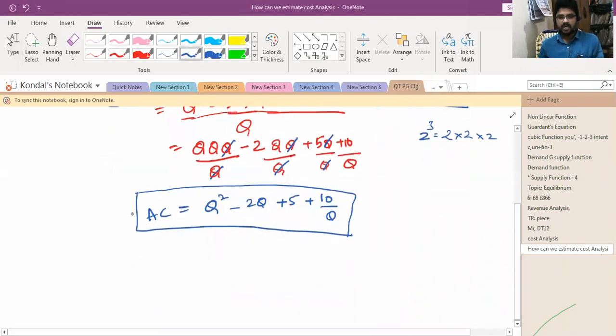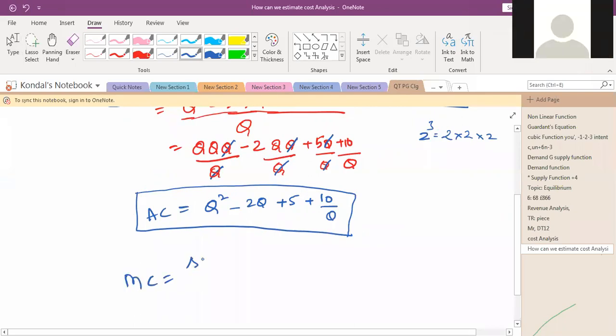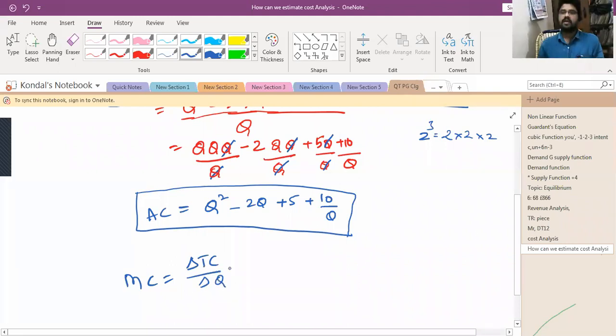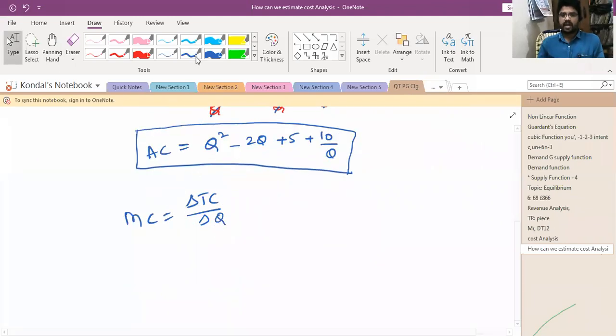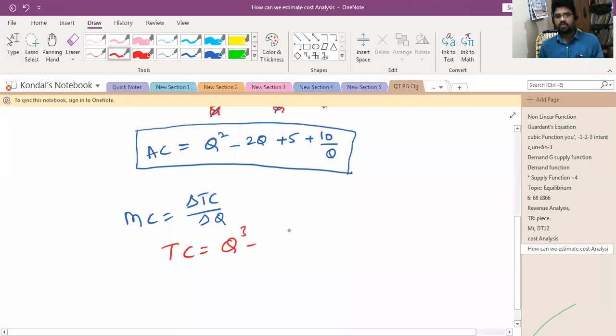So what is the MC? Delta TC by delta Q, right? So here first we need to write the TC value: q power 3 minus 2q square plus 5q plus 10. Here we need to do the derivatives.